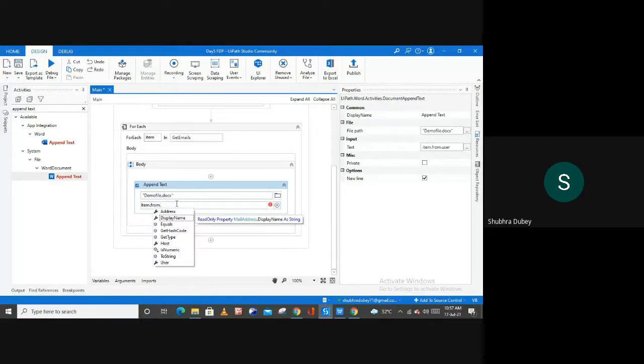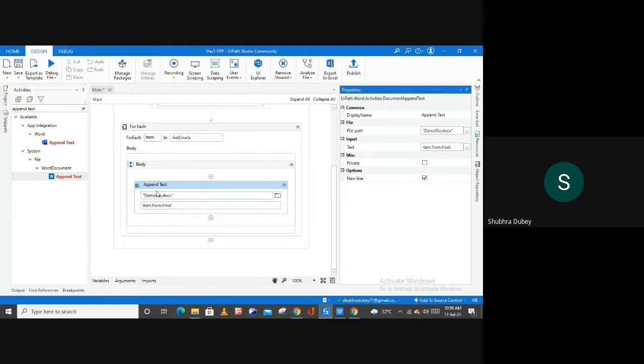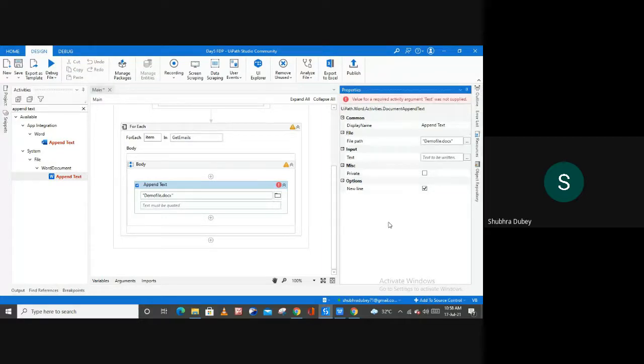Similarly, if you want to see the host, you can simply type host here, so you can fetch the information of your host. So these are the expressions, or I can say these are the properties which you can use inside your append text activity to fetch all this information from your account. So now let me clear it. So this is how you can use this get IMAP mail message activity.